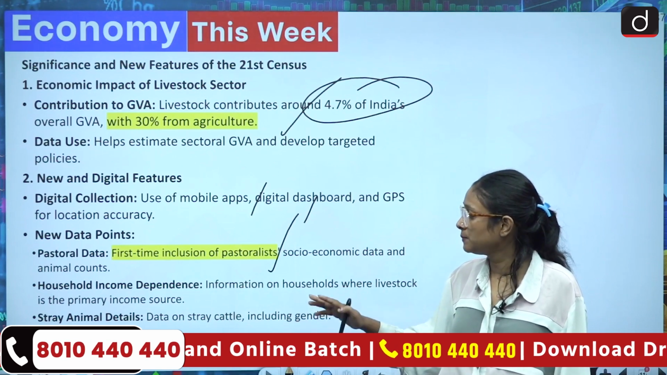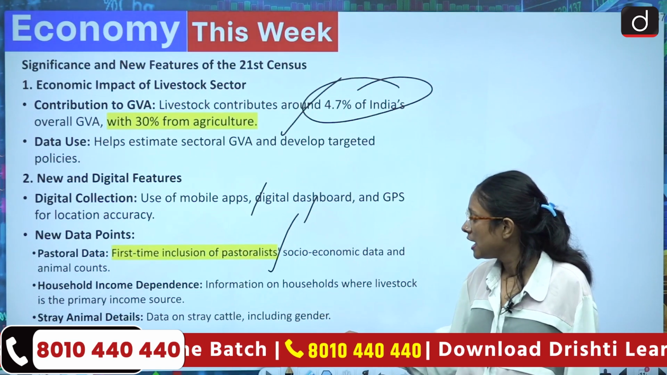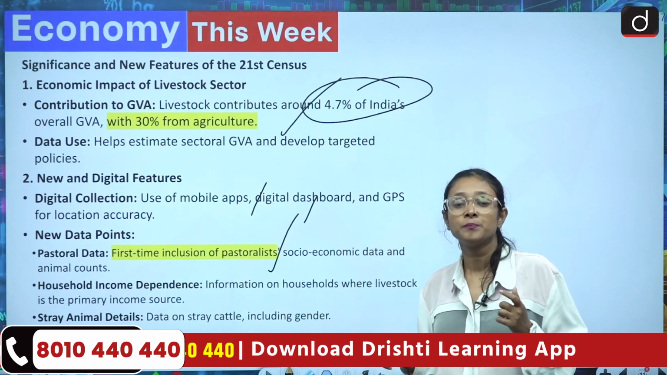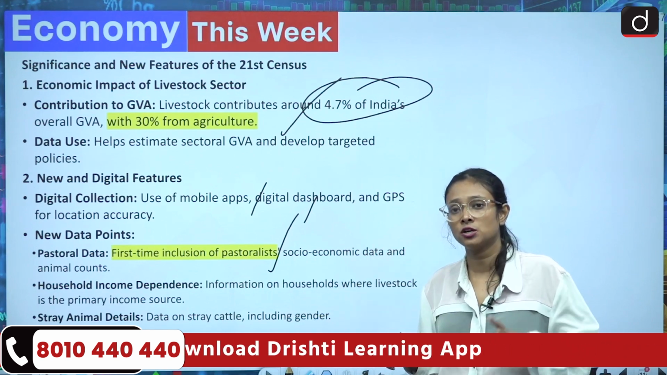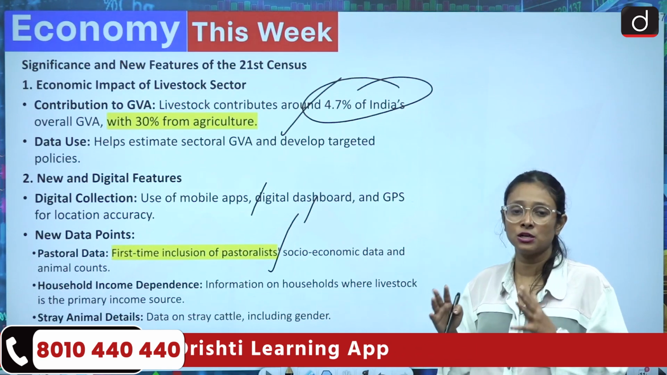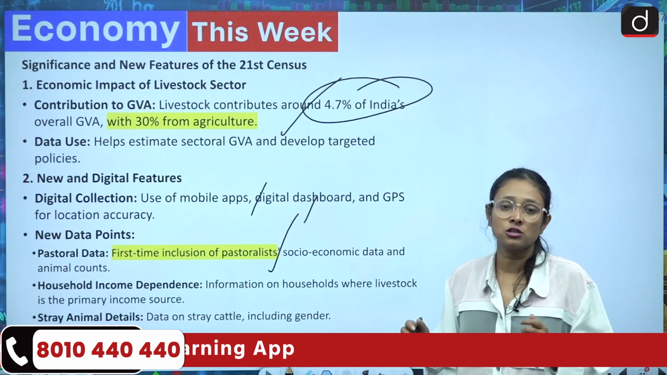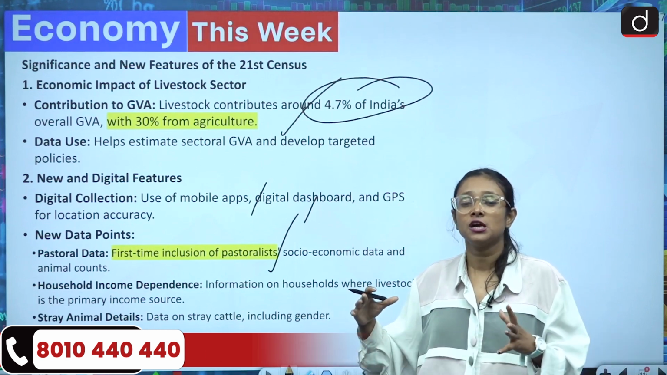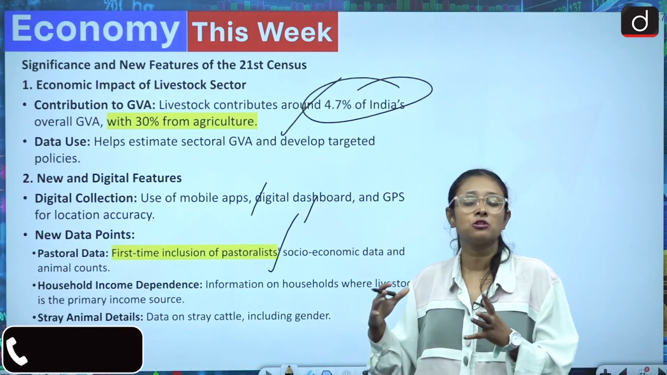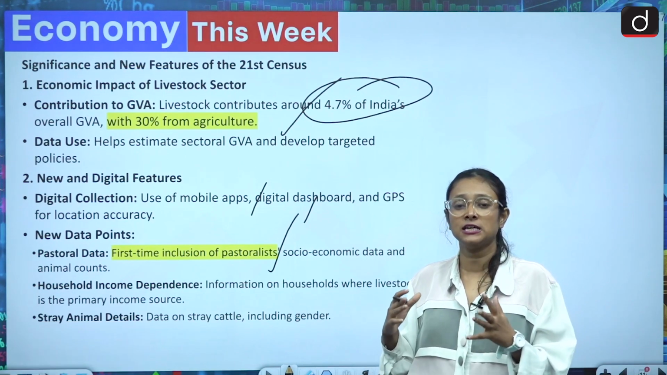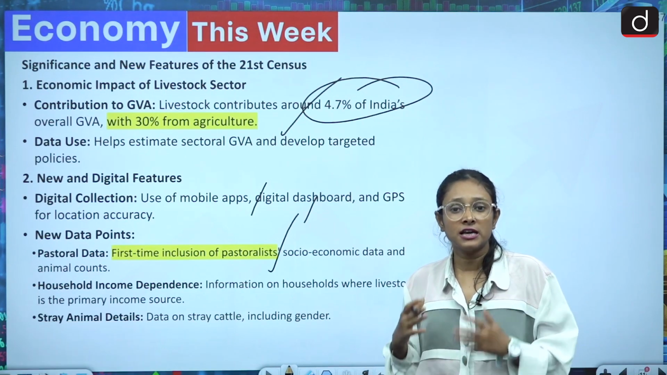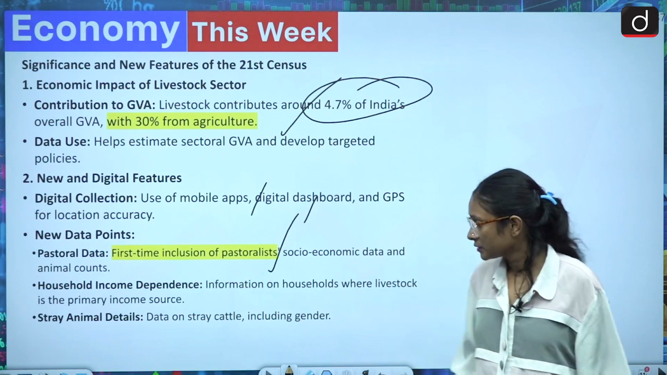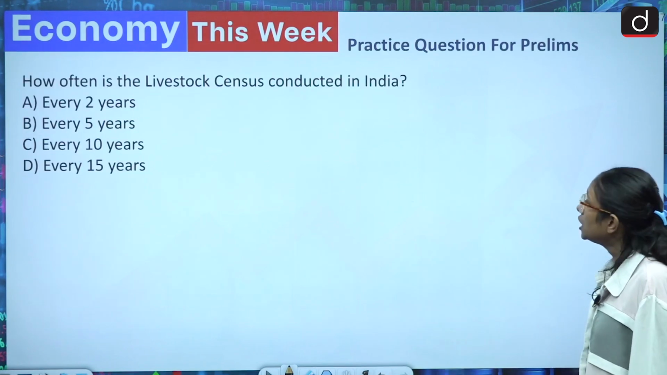And also there will be details on stray animals, and what all these data will serve. That will also trace the socio-economic condition and how many people are dependent on livestock. There will also be expansive data on stray animals, which is a very progressive step, and there will also be inclusion of technology. So we're expecting that it will trace the data holistically and give better results than the earlier one. Now we'll come to the question round.